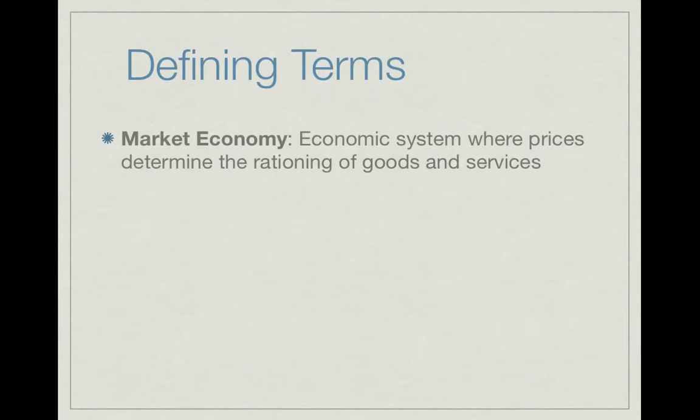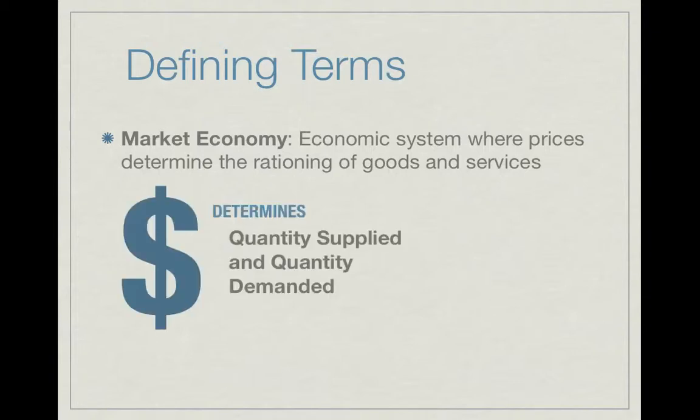A market economy is an economic system where prices determine the rationing of the goods and services in the economy. The amount of a good or service produced is determined entirely by the producers. There is little or no government intervention. Prices of goods and services and wages are determined by supply and demand. In general, companies are relatively efficient, and there are rarely shortages or surpluses.